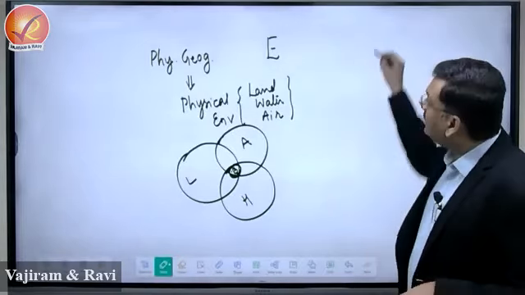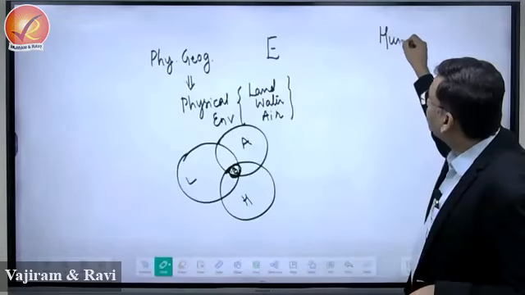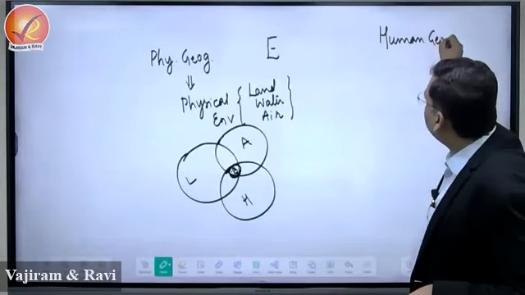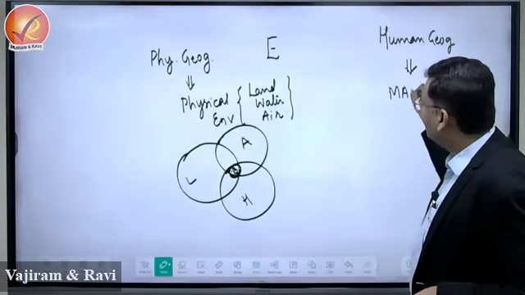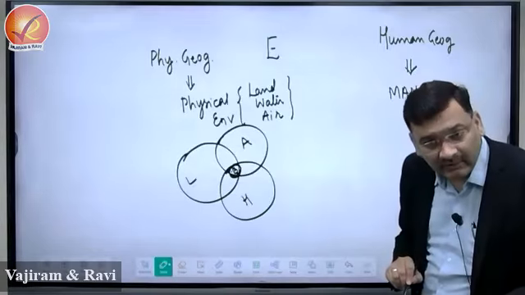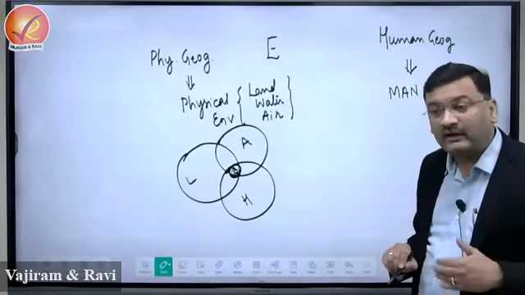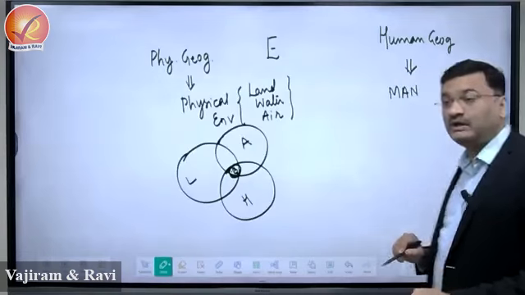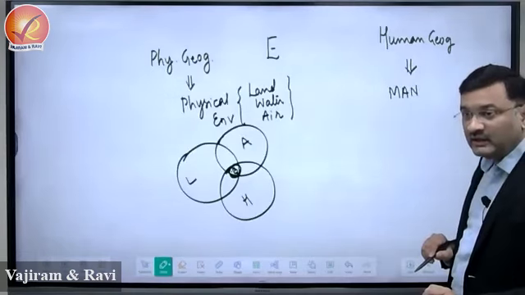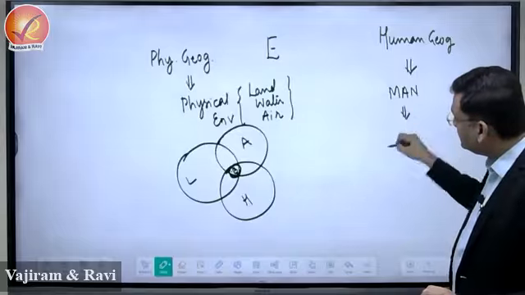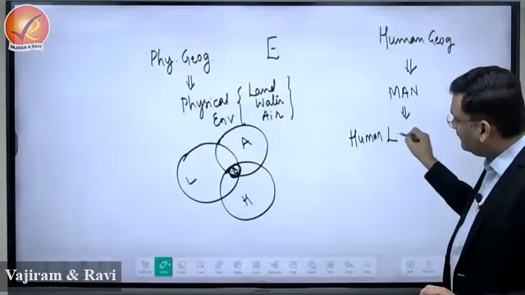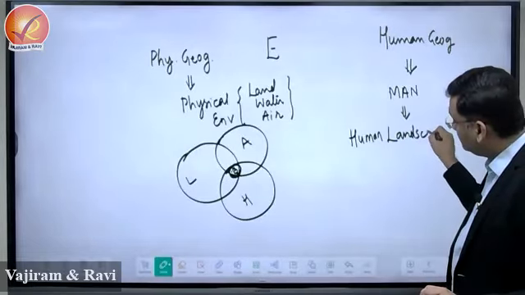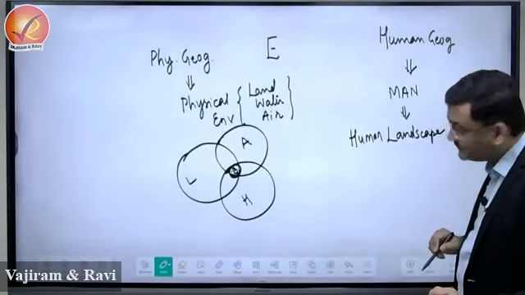What about human geography? Human geography is about man, and the ability of man to alter this physical environment. Man here means the human landscape.